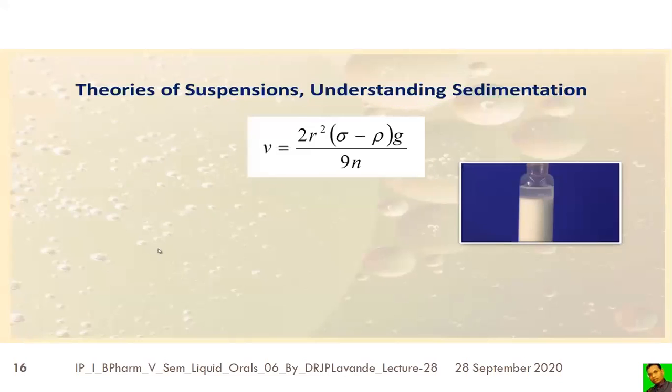The theory consists of V = 2R²(σ − ρ)g / 9η. V is the speed of sedimentation, R is the radius of the particles, sigma and rho are the densities of the particles and the continuous phase or vehicle, g is the gravitational force, and eta is the viscosity.